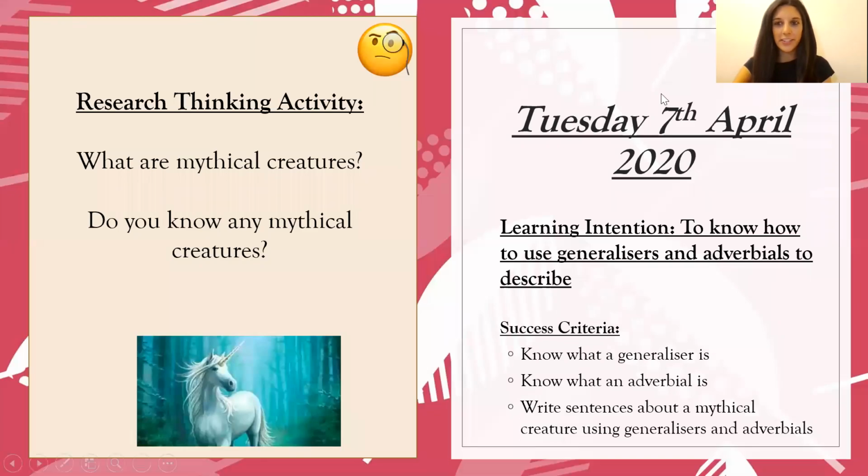Good morning, Year 3. Today is Tuesday, the 7th of April, and today we're going to learn how to use generalizers and adverbials to describe. So to be successful, we're going to know what a generalizer is, know what an adverbial is, and be able to write sentences about a mythical creature using generalizers and adverbials.